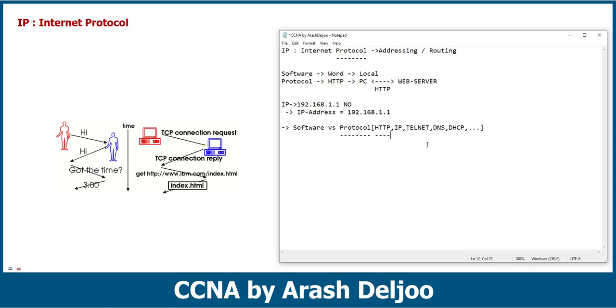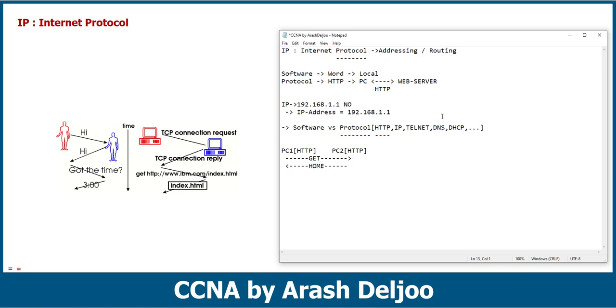Okay, let me write here. For example, here we have PC1. PC1 has HTTP, and also we have PC2. PC2 also has HTTP. PC1 says to PC2, hey, please give me the web page of a specific site, for example, the GET message. And after that, PC2 should send the home page of, for example, the website to PC1. Here we have some details.